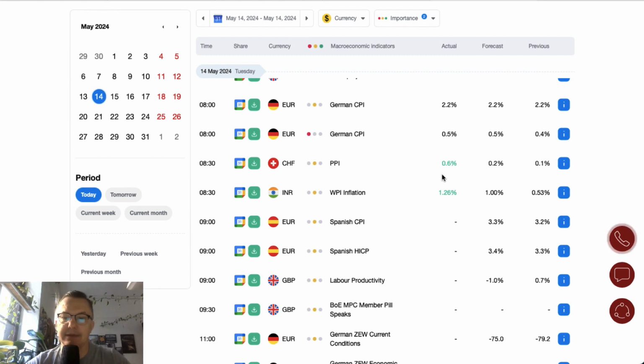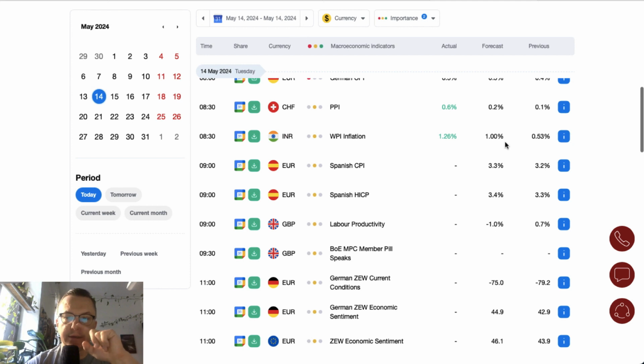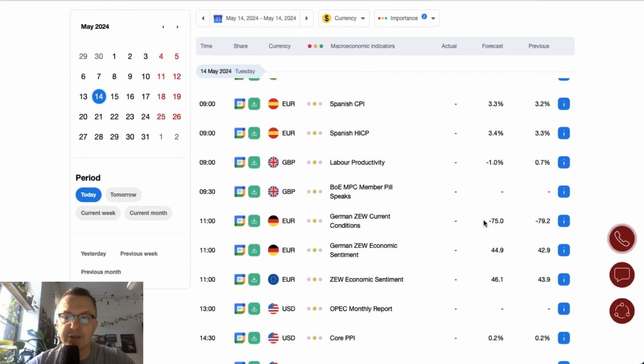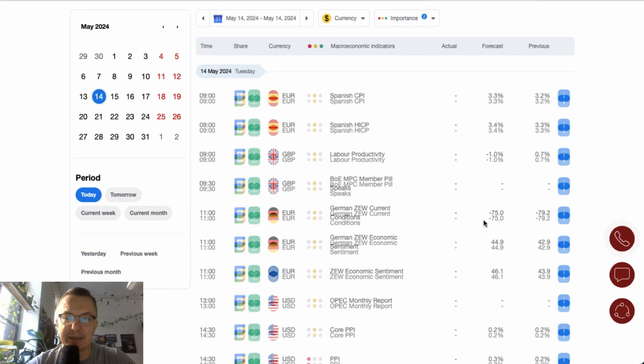German CPI number is the most important number of the London session. CPI has been raised to the level of 0.5%, which is more than the 0.4% previous number, but in line with the forecast of 0.5%. German PPI number jumps from 0.1 to 0.6, beats the expectations of 0.2%. The Spanish CPI, we are still waiting for the Spanish CPI.